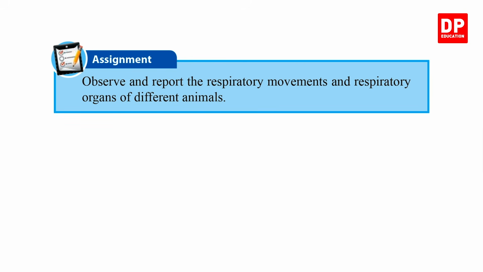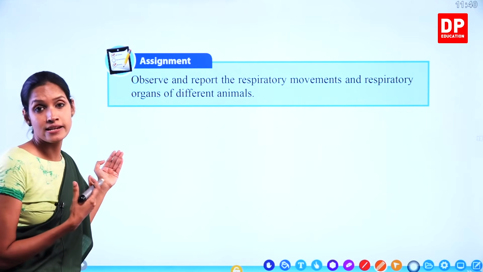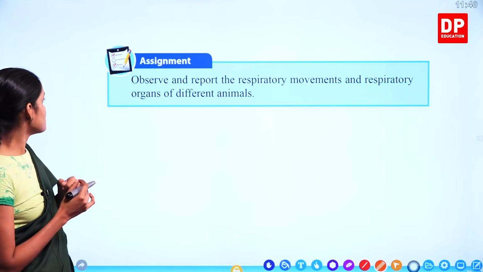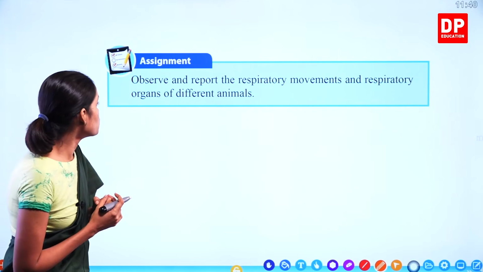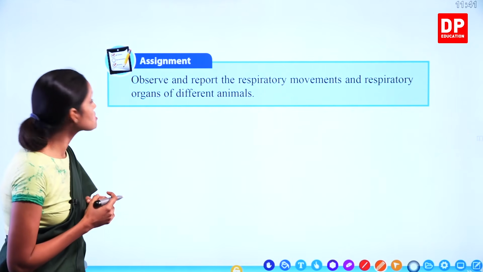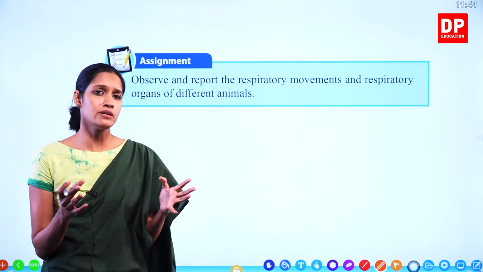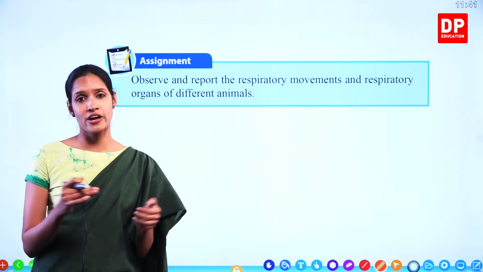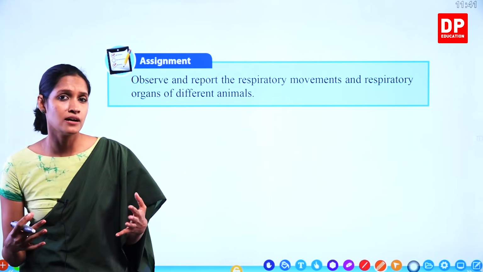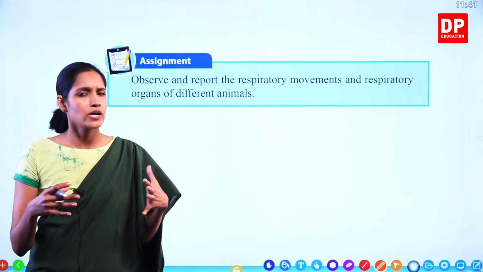I will help you to do this, but you all have to do this by yourselves to understand this better. What is this assignment? Observe and report the respiratory movements and respiratory organs of different animals. Now, if you look at the environment, there are so many different types of animals. Humans are there, right? Dogs, cats, and those types of mammals. Who are the mammals?